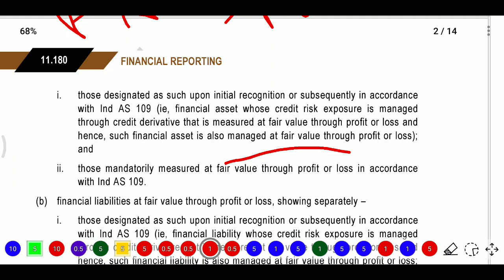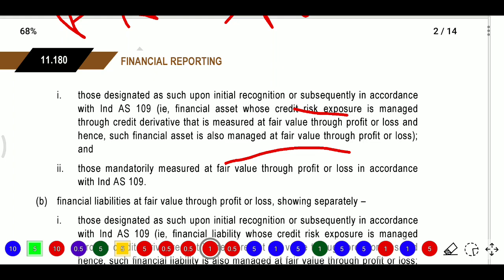So we have discussed about this relating to this. So if it is a derivative other than a written option, all will be shown in financial instruments, financial profit and loss. So if it is a non-derivative asset or non-derivative liability, and it does not have credit risk or currency risk, then it will be transferred to P&L. So at the inception we need to see, if it is a financial asset, whether any credit risk is manageable through a credit derivative, that method is FVTPL, and hence such financial assets are also measured at FVTPL.